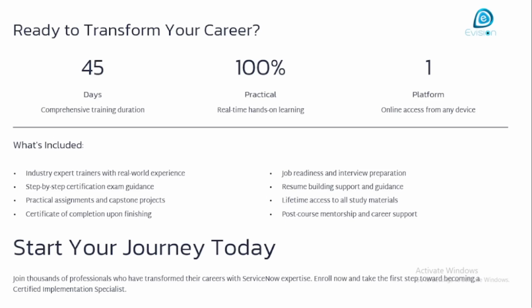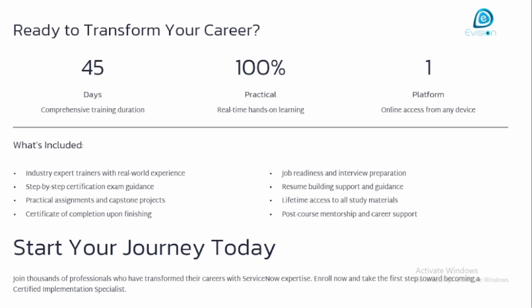Ready to transform your career within 45 days? 100% practical, real-time hands-on learning, one platform, one access for any device. You can join through mobile phone, tablet, laptop, desktop, and so on.